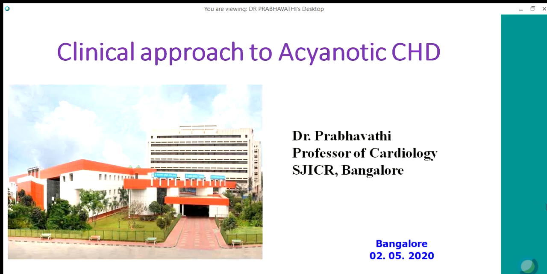Clinical approach to acyanotic congenital heart disease. Actually, it was supposed to be cyanotic congenital heart disease. Because of yesterday's extensive discussion on cyanotic congenital heart disease by All India Institute, we changed the topic today to acyanotic congenital heart disease.